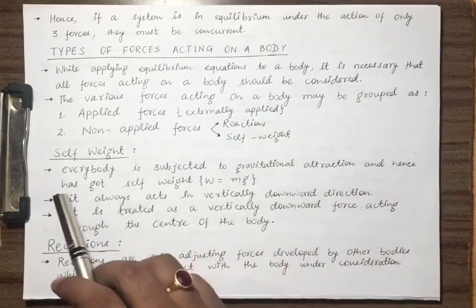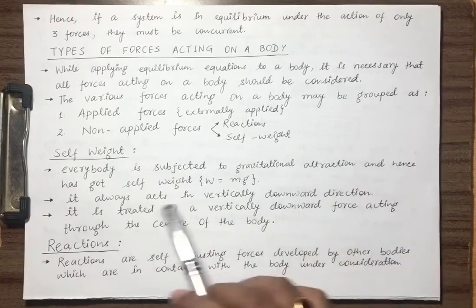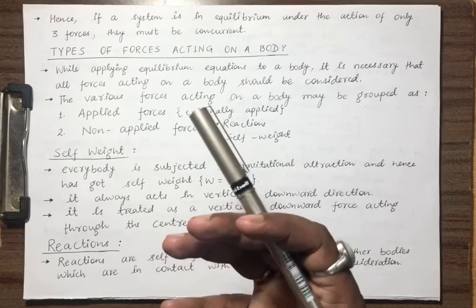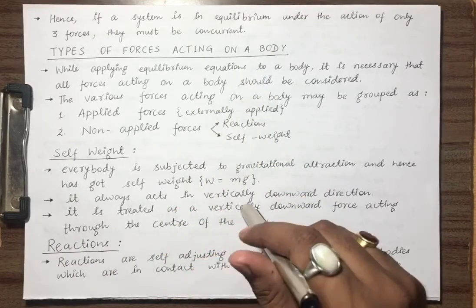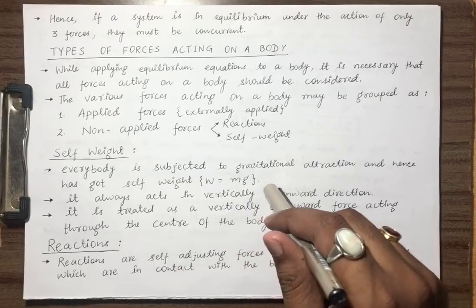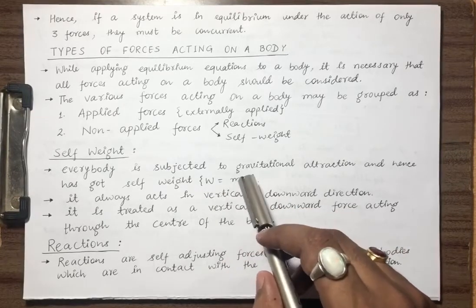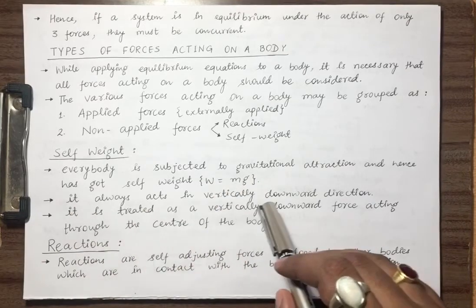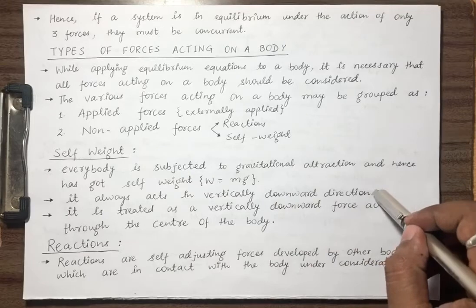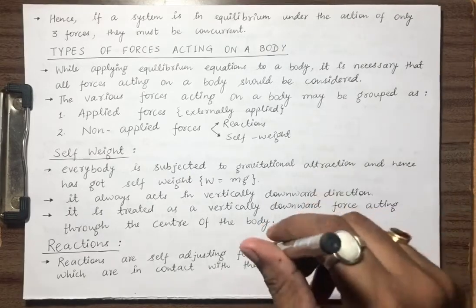As you know, every body is subjected to gravitational attraction and hence has self weight. If a body has mass, then automatically it will have a self weight, which is equal to W = m g, mass times acceleration due to gravity. It always acts in the vertically downward direction.